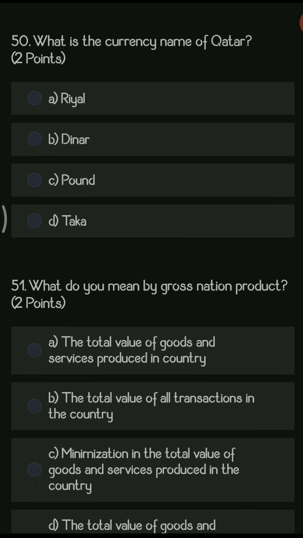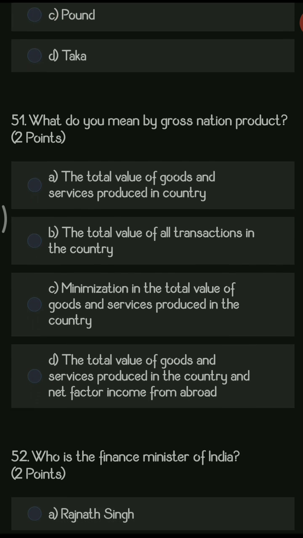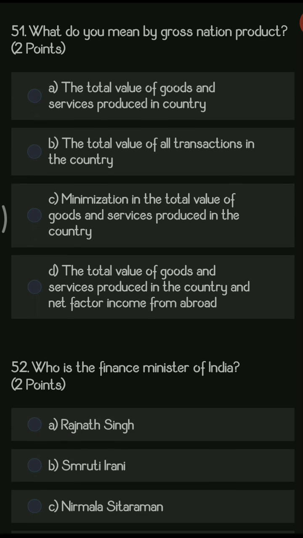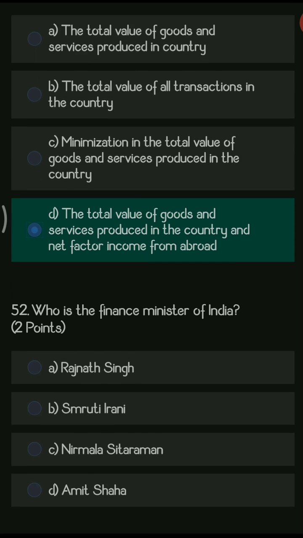Next question. Which is the currency name of Qatar? So the options are Riyal, Dinar, Pound, and Taka. So the right answer is Riyal. Next question. What do you mean by gross national product? So here the options are very lengthy, you can go through them. The last option, that is the total value of goods and services produced in the country and net factor income from abroad, is considered as gross national product.